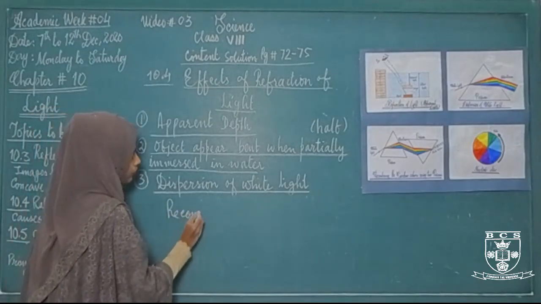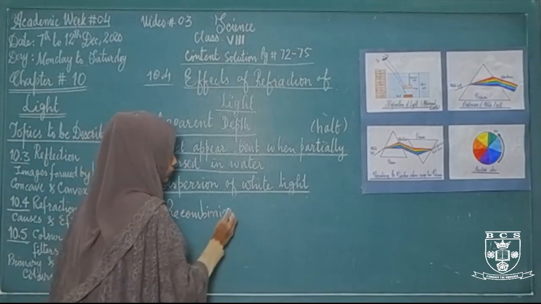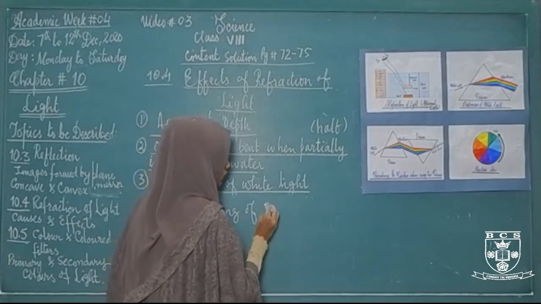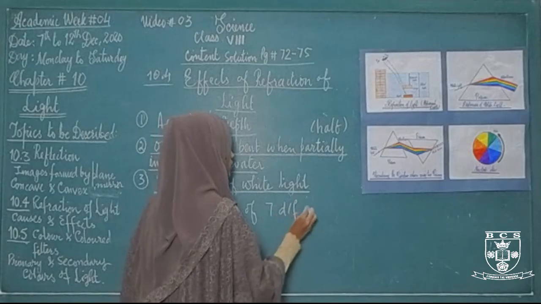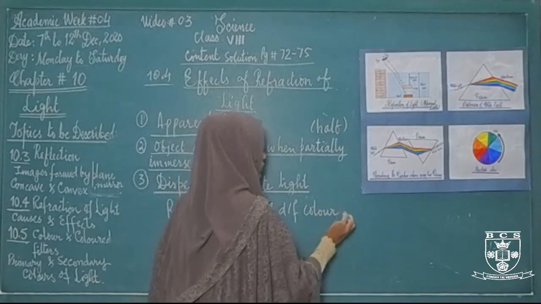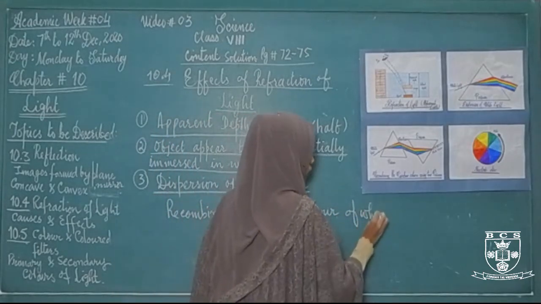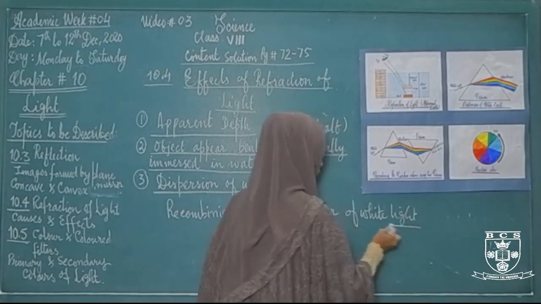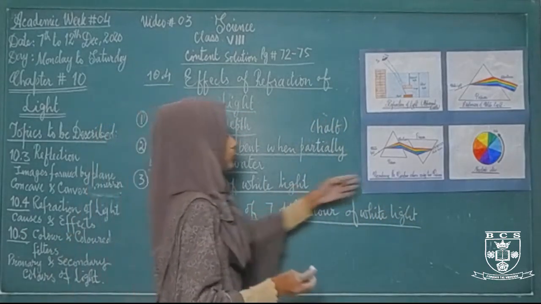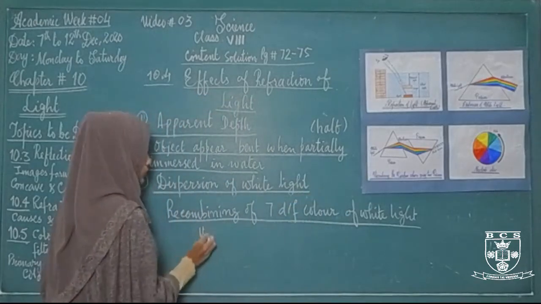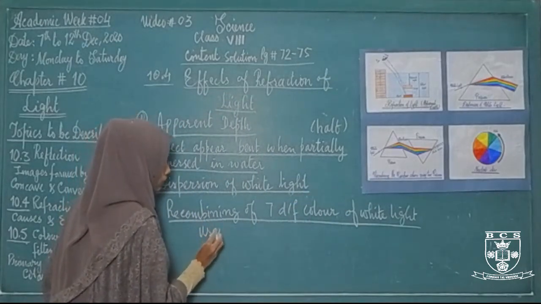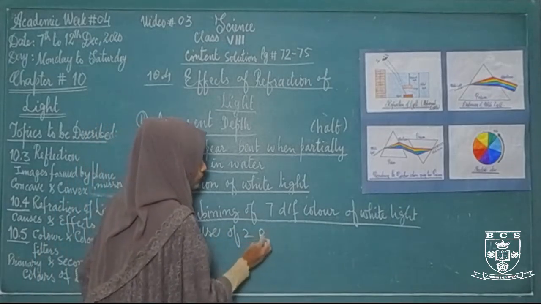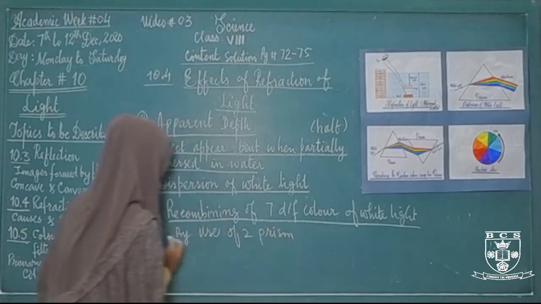Recombining the 7 different colors of white light, there are 2 ways. The first way is by the use of 2 prisms.